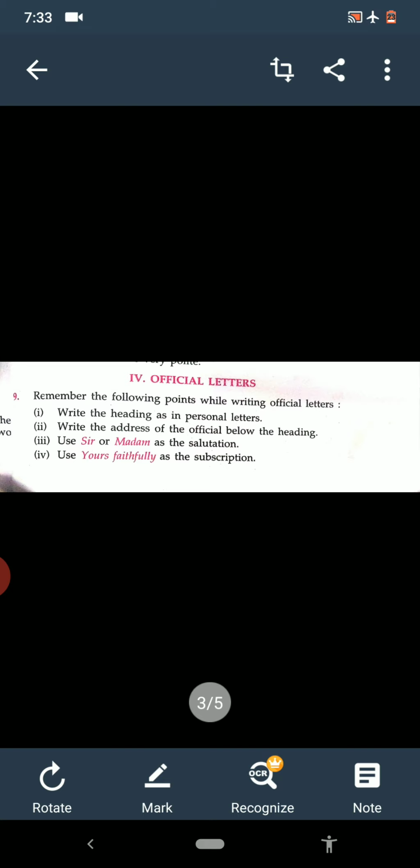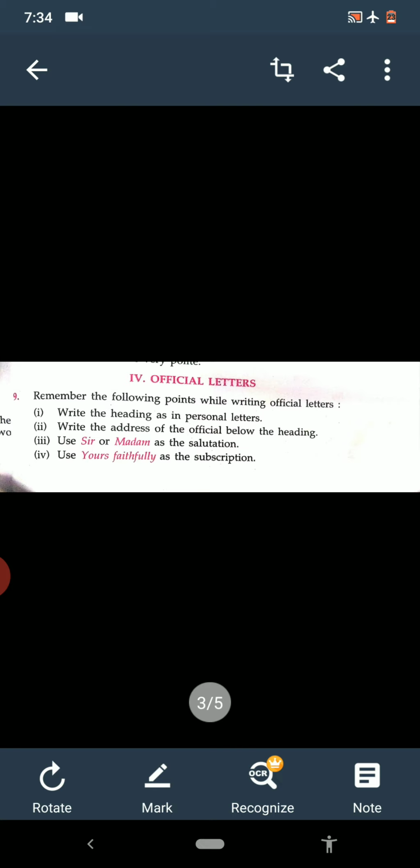Write the heading as in personal letters. Write the address of the official below the heading. Means first your address, then date, then the address of the official where we are going to write the letter.